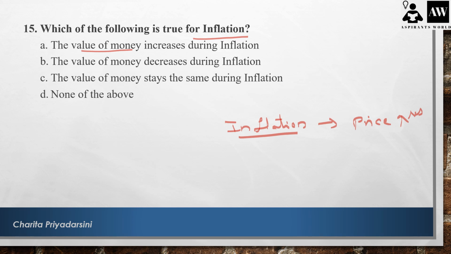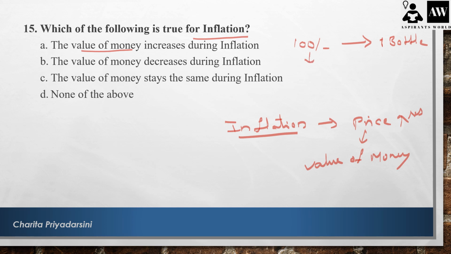So how do we come to a conclusion regarding the value of money? Let me explain in a different way. Suppose you have reached a market with a 100 rupee note, and earlier you could buy a product, one water bottle, and now there is inflation in the market, that means the prices have increased.